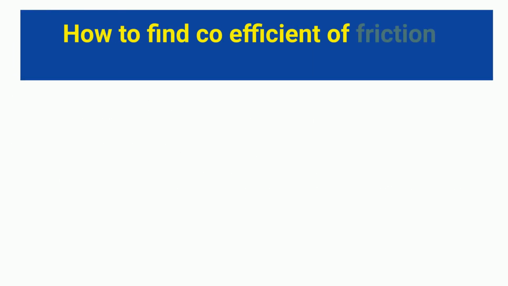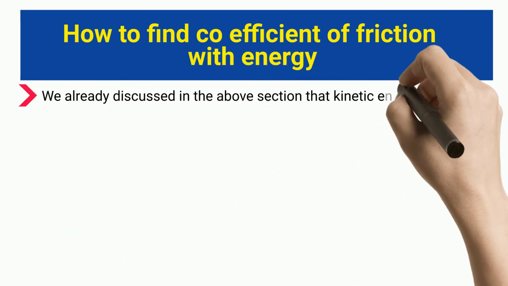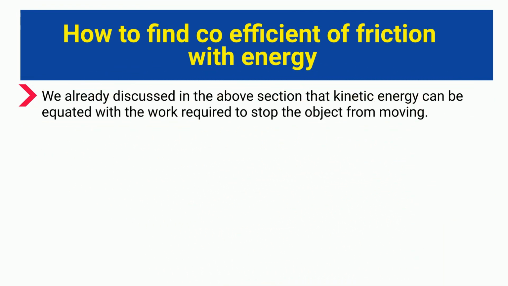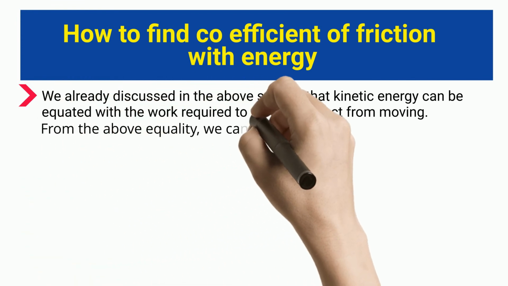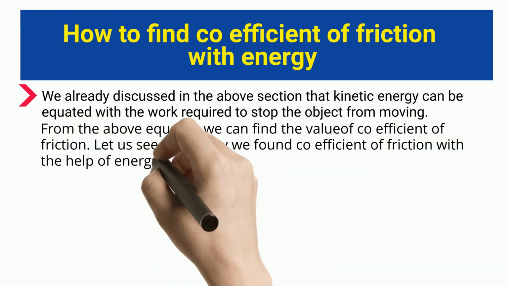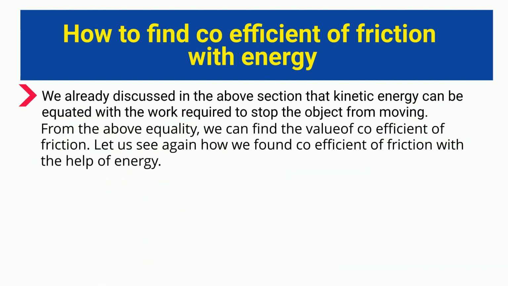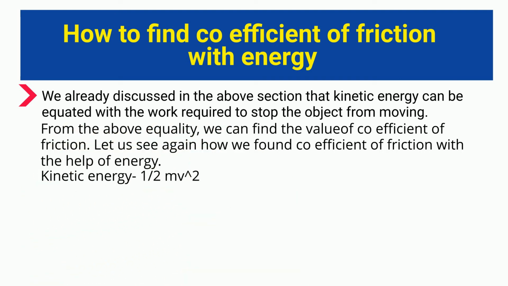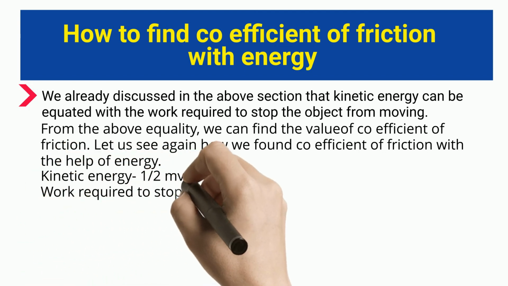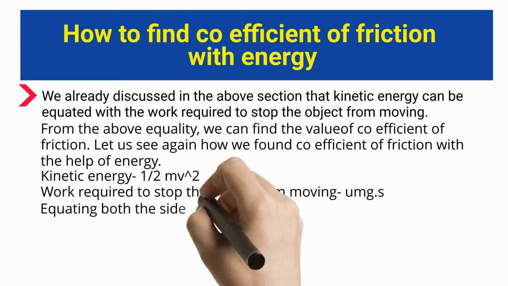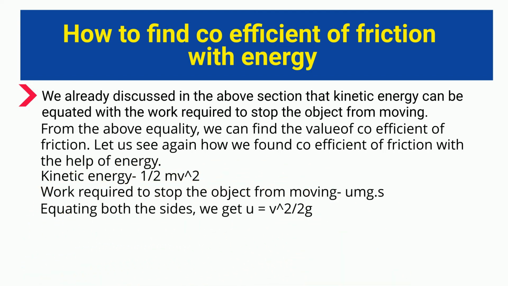How to find coefficient of friction with energy? We already discussed in the above section that kinetic energy can be equated with the work required to stop the object from moving. From the above equality, we can find the value of coefficient of friction. Let us see again how we found coefficient of friction with the help of energy. Kinetic energy is 1/2 mv². Work required to stop the object from moving is Fs. Equating both sides, we get μ equals v²/2gs.